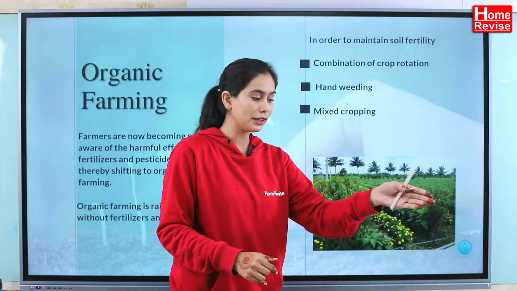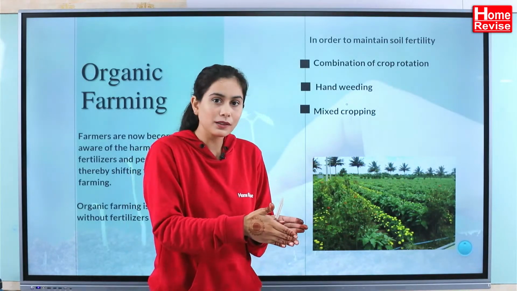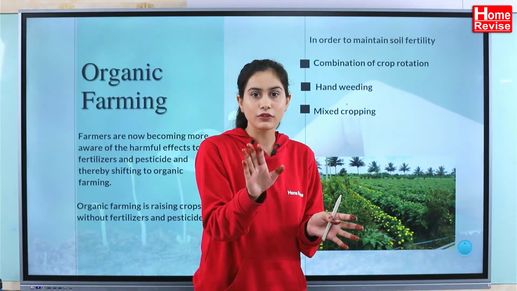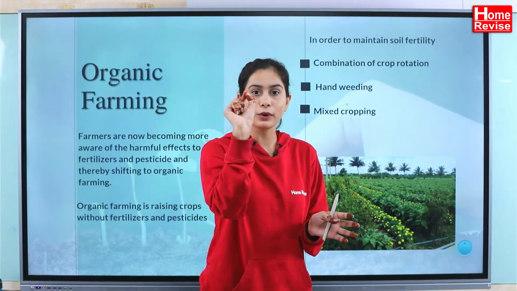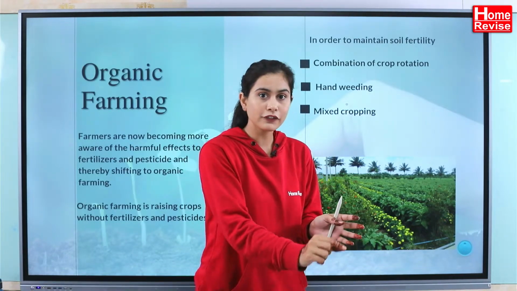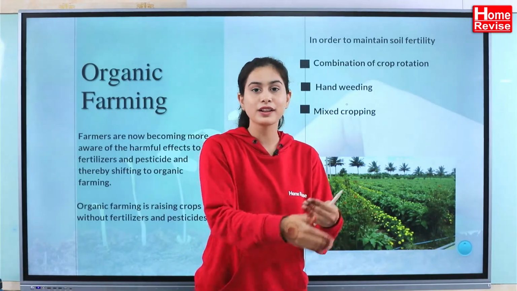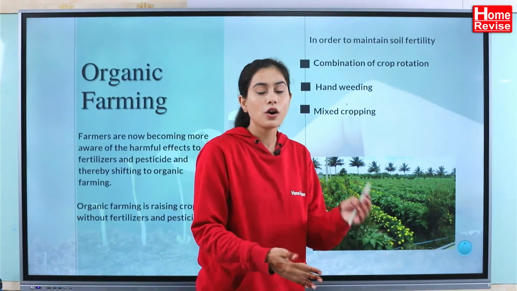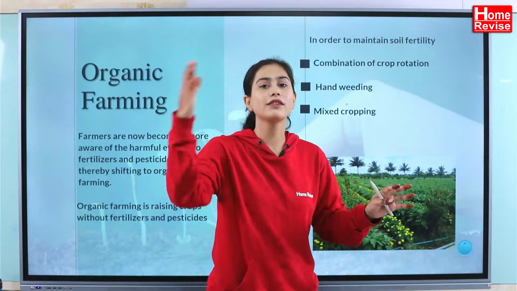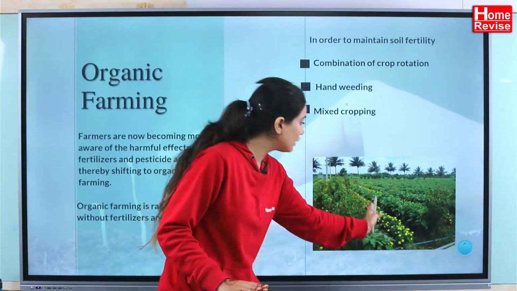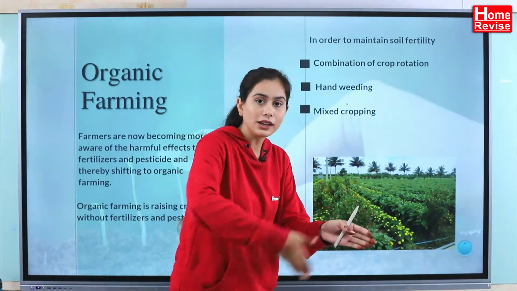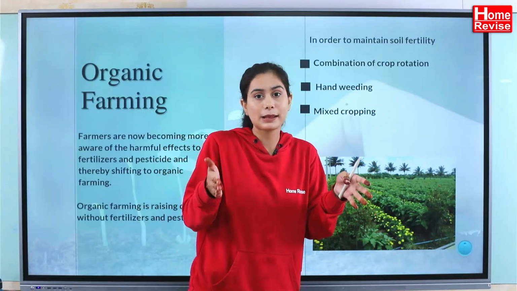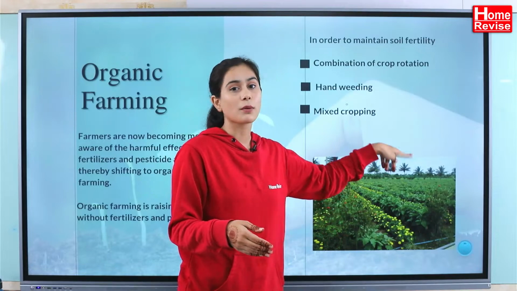So if I am growing wheat in this line, and if I am growing gram in this line, I know that gram is a very good leguminous plant. You know now the meaning of leguminous plants: on the roots there are nodules with nitrogen fixing bacteria. So if gram is fixing nitrogen for itself, it will ultimately fix it for the plants which are nearby, that means the wheat plants. This is how mixed cropping helps. This is just one example I am giving you. In one line another plant, in one line another plant, so in various rows you are going to have different plants, on the same land. This is called mixed cropping.